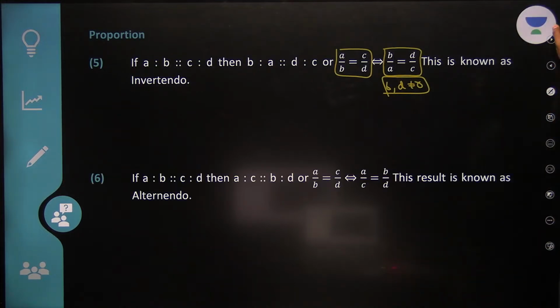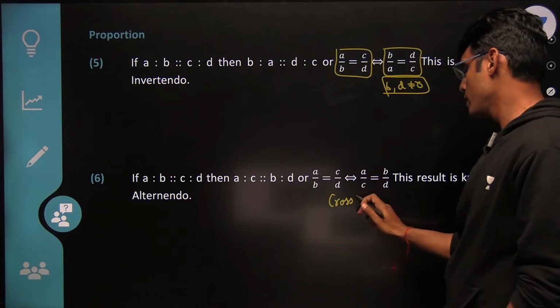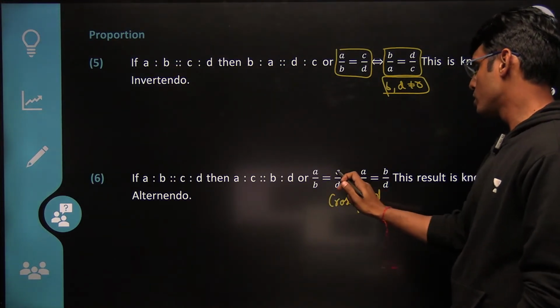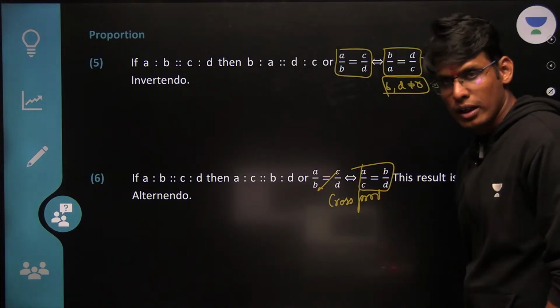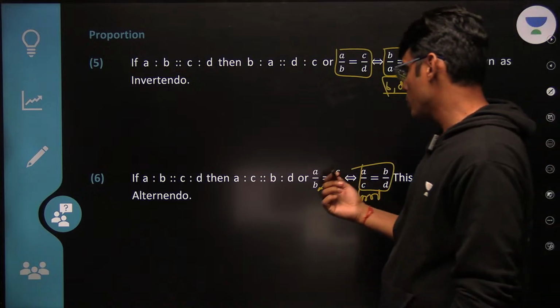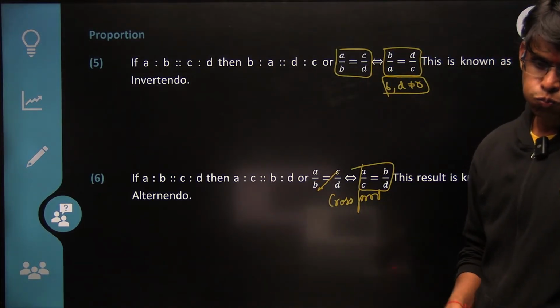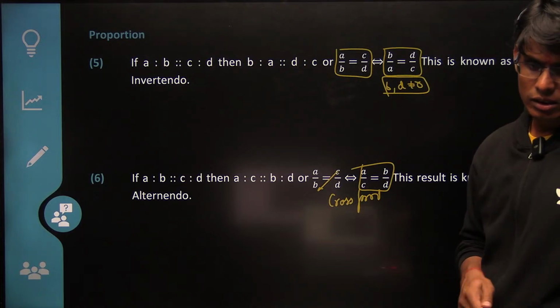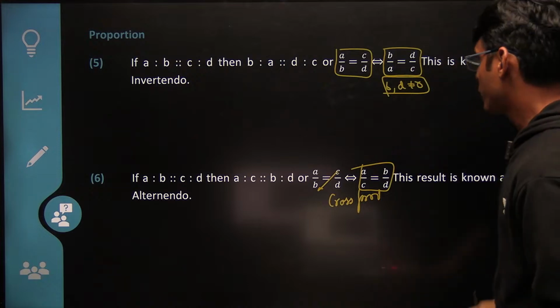Perfect. Let's move on. If A is to B is proportion to C is to D, this result is known as alternando. Basically, you can say it is the cross product. So this is going here simply. A by B equal to C by D implies A by C equal to B by D.